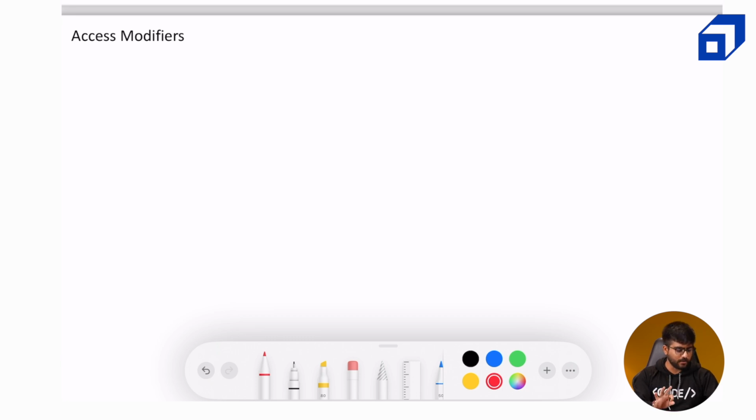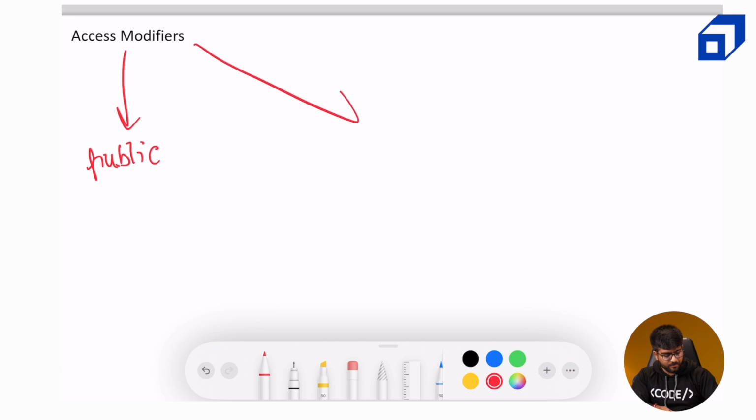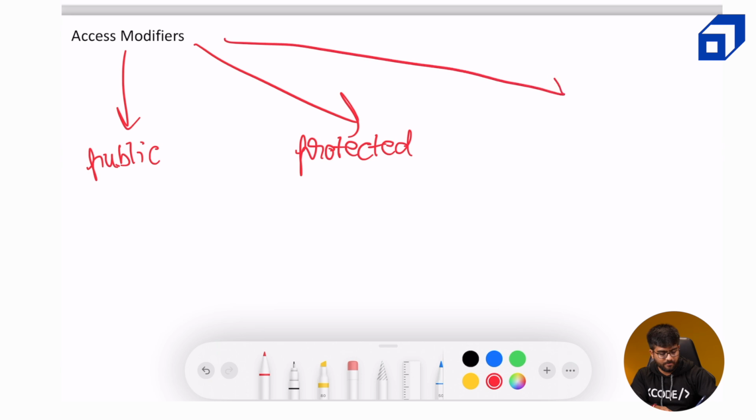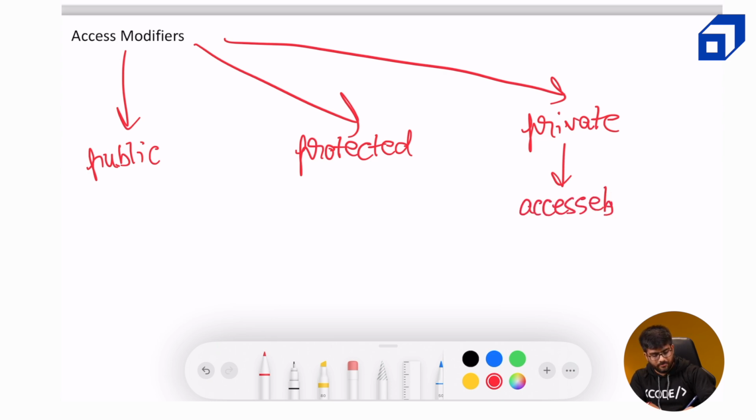So now there are three types of access modifiers which we are already aware of: public, protected, and private. Now, private entities. When I say entities, I mean both functions and the variables which are defined inside the class. So private entities can only be accessed by entities of that class.